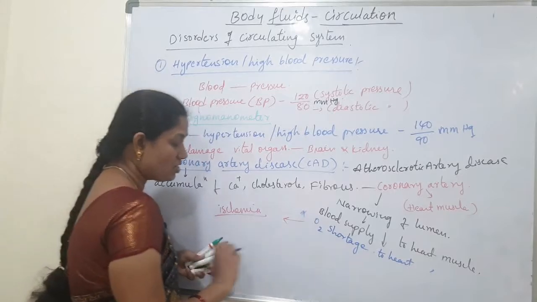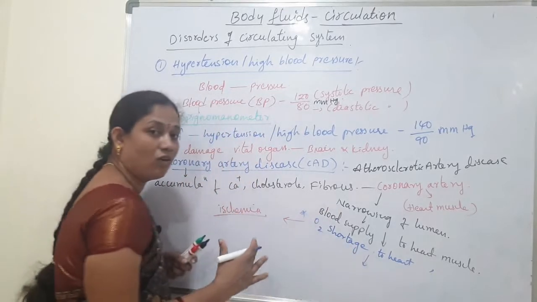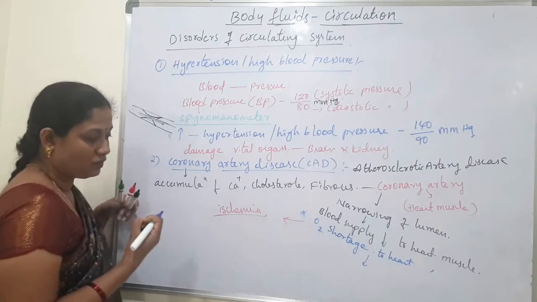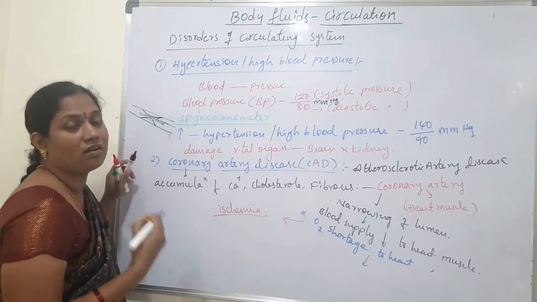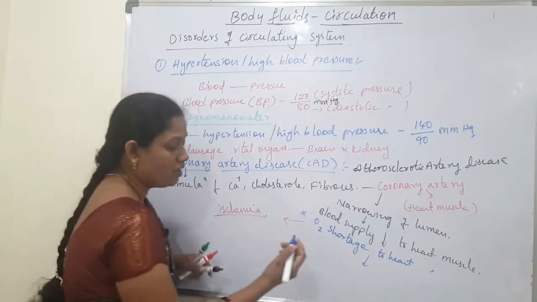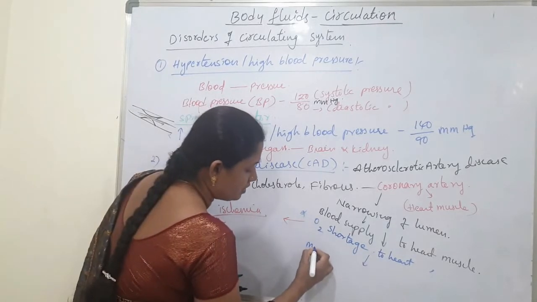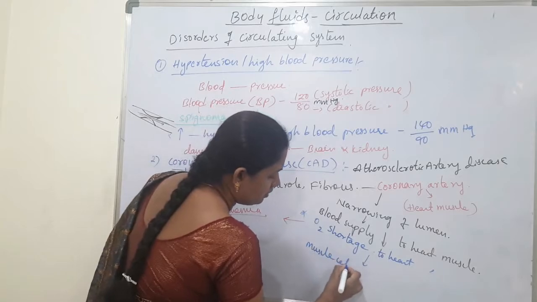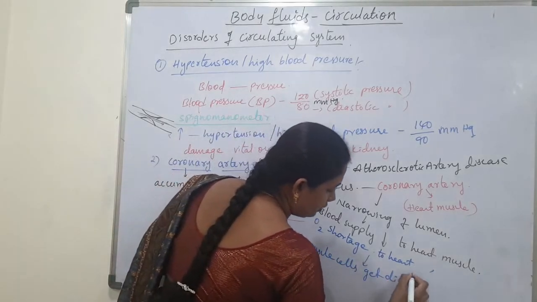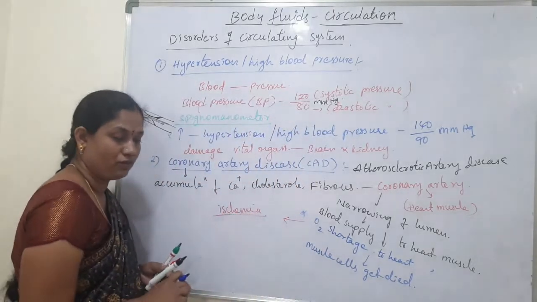If this condition continues for a longer period and sufficient oxygen cannot be supplied to the heart muscles, after some days the muscle cells die due to the shortage of oxygen.